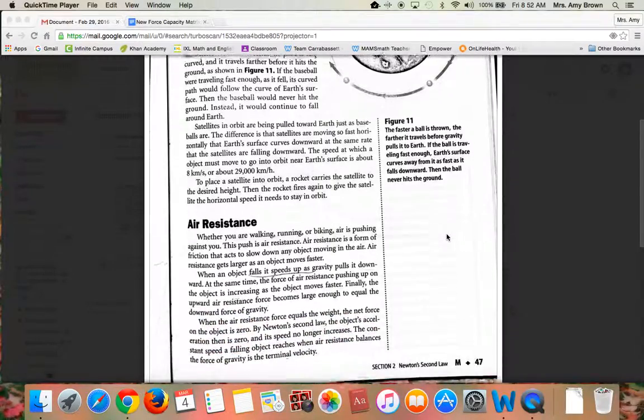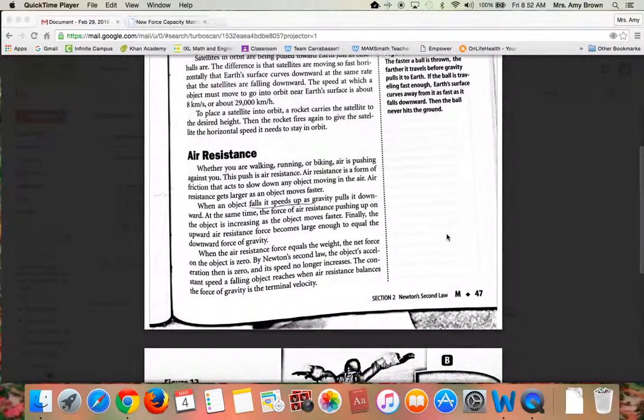Now we're going to talk about air resistance. Whether you are walking, running, or biking, air is pushing against you. This push is air resistance. Air resistance is a form of friction that acts to slow down any object moving in the air. Air resistance gets larger as an object moves faster.